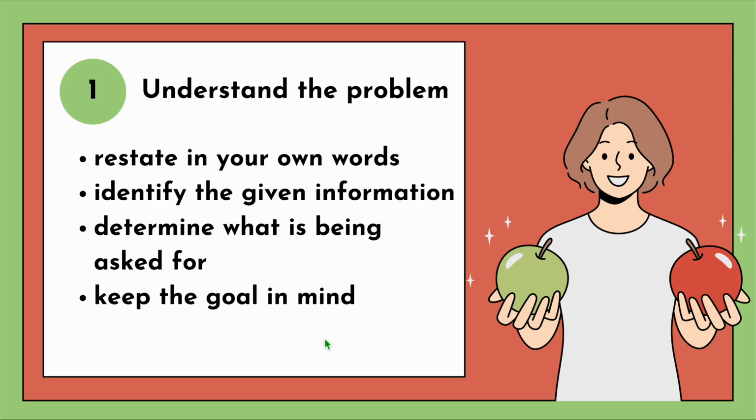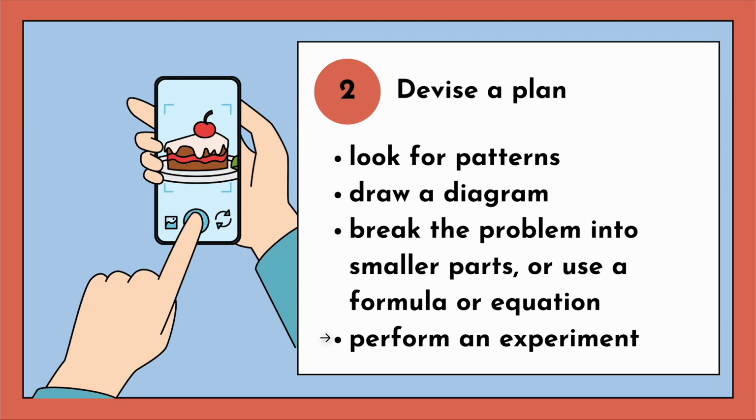So in understanding the problem, you have to restate it in your own words. Meaning, if you really understand it, you can explain it in your own words. You identify the given information, determine what is being asked for, and then keep the goal in mind. You have to keep that in mind because that is when you will apply it by devising a plan. So you have to look for patterns. Oh, how could I solve this? You can draw your own diagram. You can break the problem into smaller parts, or you can use a formula or an equation.